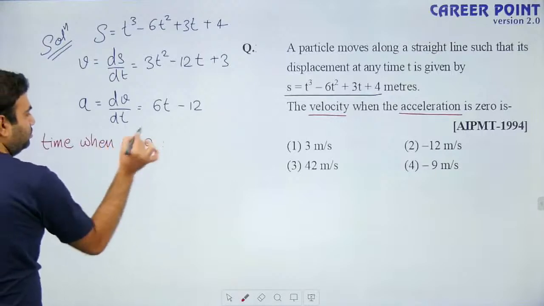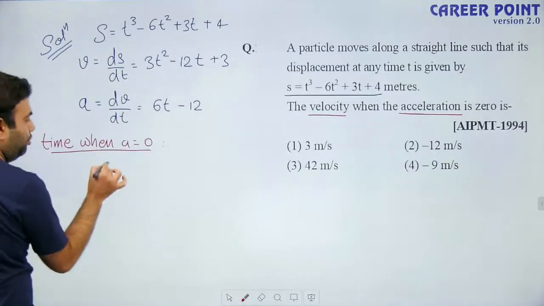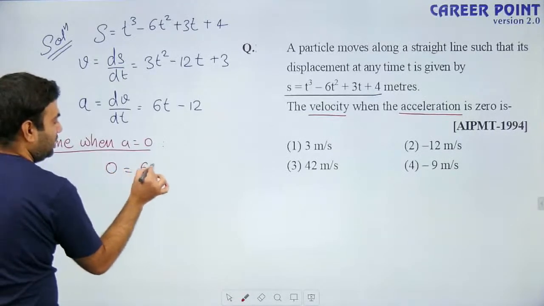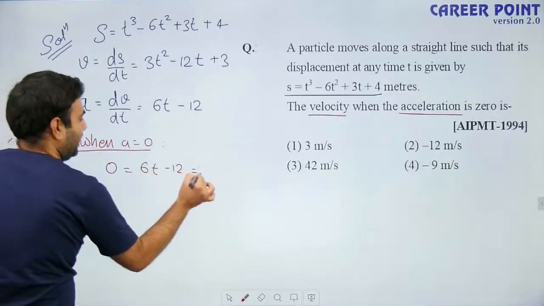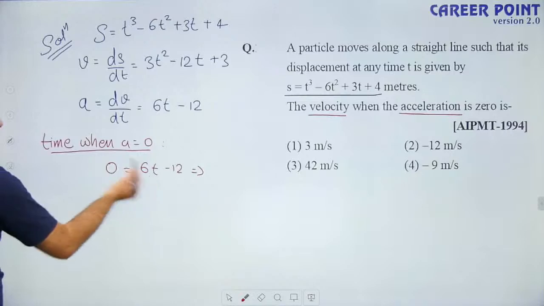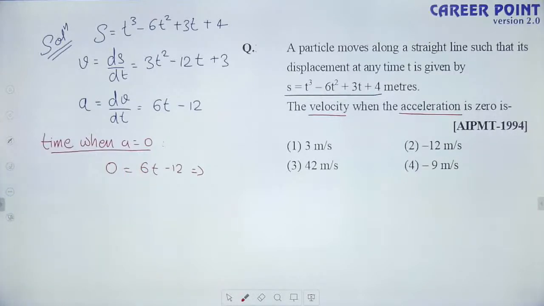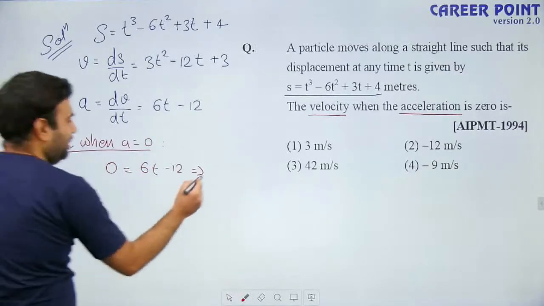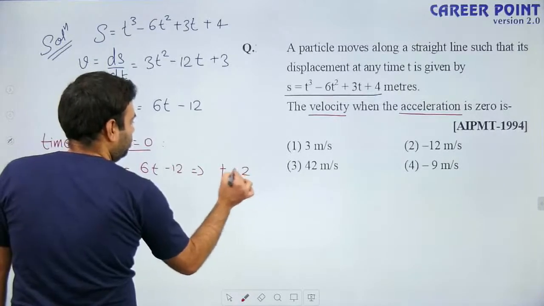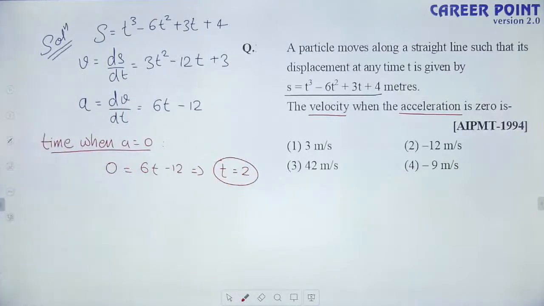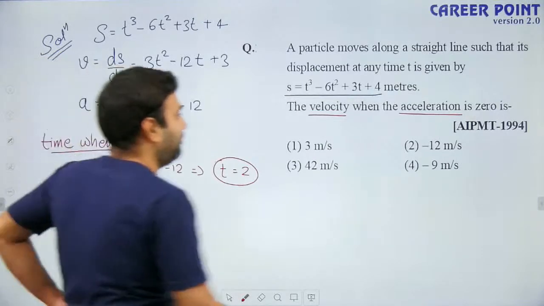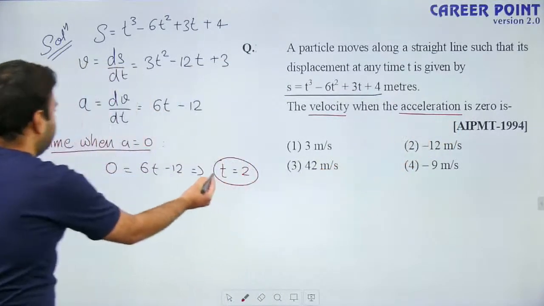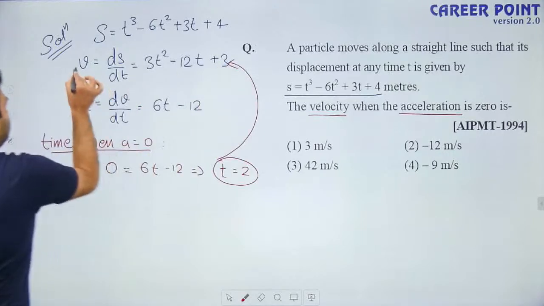Okay, so let us calculate time when acceleration is 0. What is the time when acceleration is 0? Put acceleration 0, it is equals to 6t minus 12. You will get t is equals to 12 by 6. That means at t equals to 2, acceleration is 0. So it is asking the velocity when acceleration is 0. Put the time t equals to 2 in this equation.